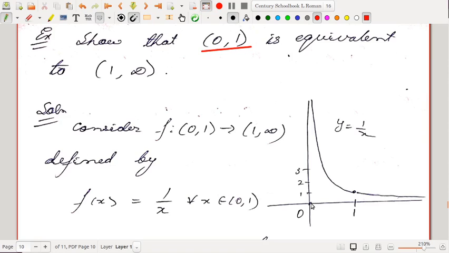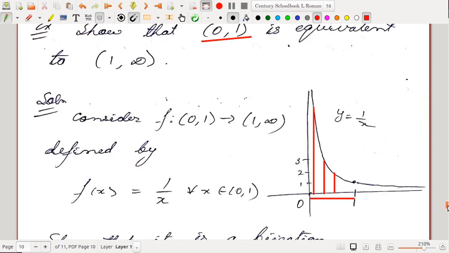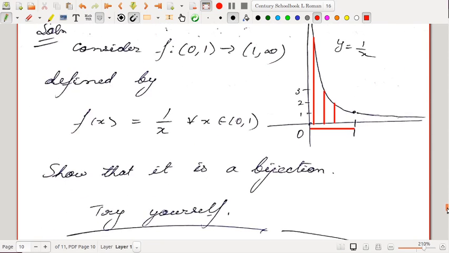Okay, the graph of y equal to 1 by x from 0 to 1. So for each point here there is a point here, right? For each point here there is a point here, right? And as you go close to 0, the value of 1 by x keeps on increasing. Okay, even then there are some values, right? For each x inside (0,1), you will get a 1 by x in the set of real numbers. Okay, so this function defined by f(x) equal to 1 by x, where x belongs to (0,1), is a bijection. It's very easy to show it's a bijection.